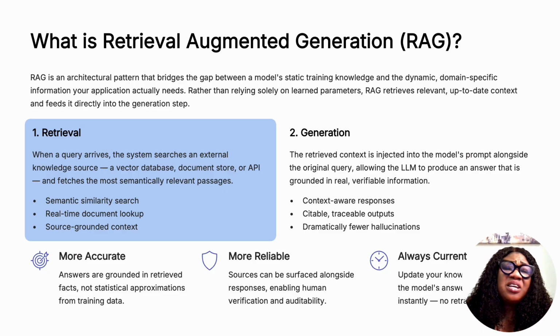Think of it like this. Instead of asking a student to answer a question from memory, we allow that student to look up the most relevant textbook pages before answering. And what will be the result? It is more likely to be accurate, verifiable, and trustworthy. And that is exactly RAG. It makes AI models very reliable, verifiable, and accurate, and at the same time gives dramatically fewer hallucinations.